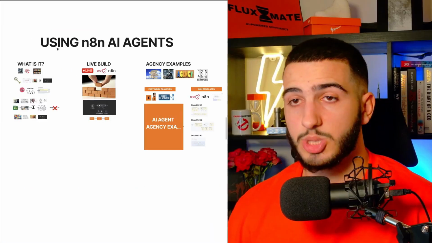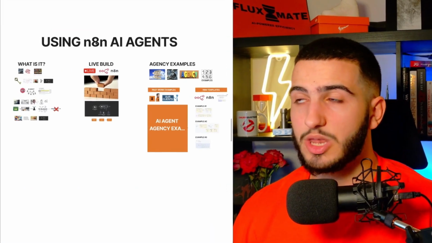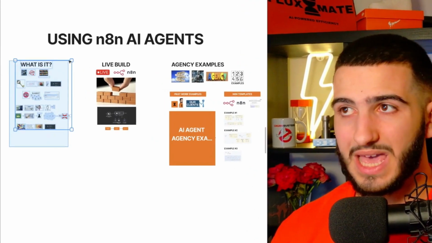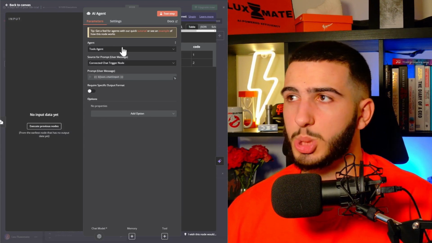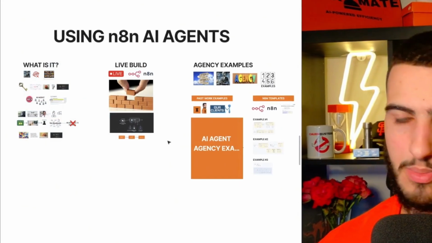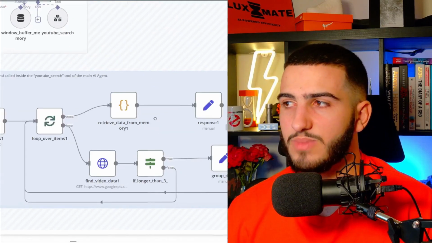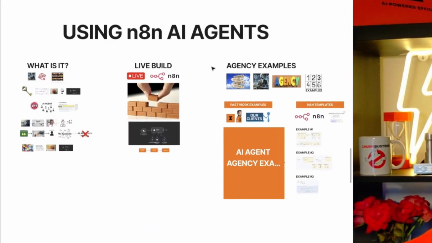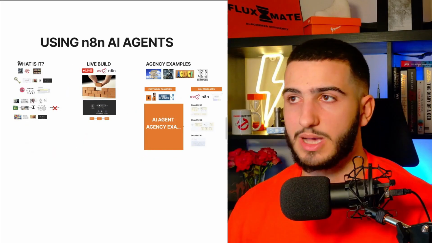Alright, so it seems as if AI agents and different platforms like n8n have completely blown up since the start of 2025. So in this video, I want to show you how you can actually begin using different n8n AI agents within your agency. We'll be going over what AI agents actually are, a live build of an AI agent so you can just copy me and implement it straight into your agency, and I'll actually let you walk away with 6 different examples of AI agents that you can actively use within your agency. So guys, let's get straight into it.